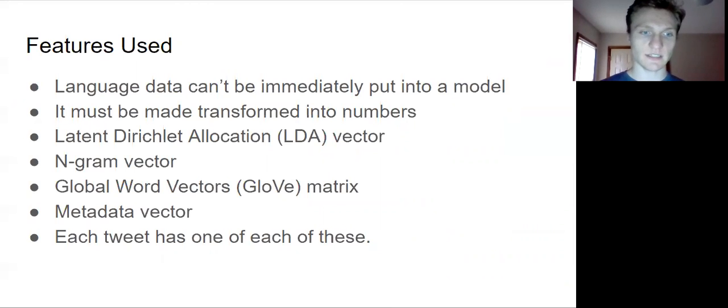I can't just stick the text of a tweet into a model because words aren't numbers. First, I have to pre-process the text and somehow transform it into numbers or a vector of numbers. To do this, I used latent Dirichlet allocation, n-grams, global word vectors, and metadata from the tweet. Each word has one of these, which is what is fed into a model, which allows the model to make the prediction.